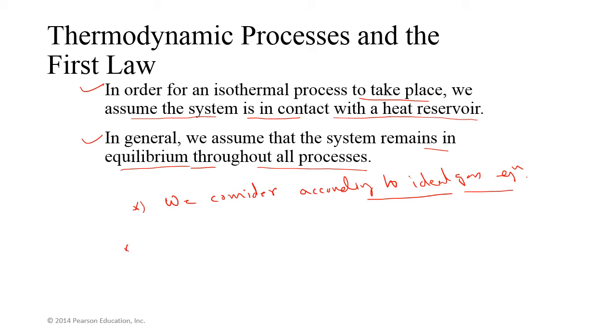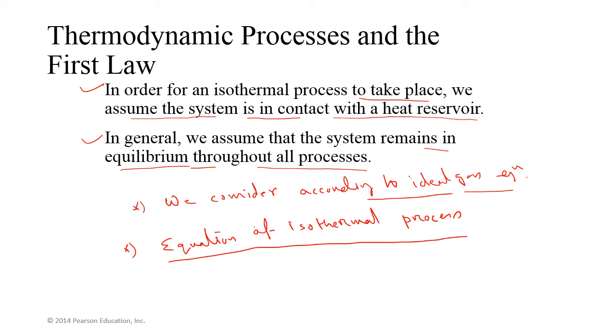So one thing is, what is the equation for the isothermal process? What is the equation of isothermal process? It is PV equal to constant. Okay, this is the equation of isothermal process. Here PV equal to constant.